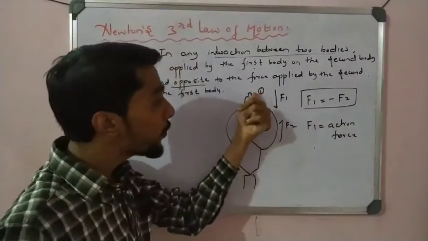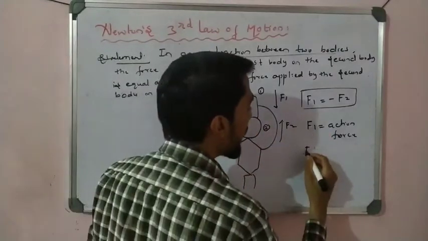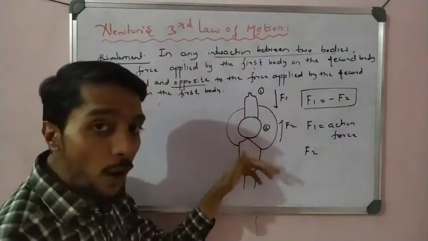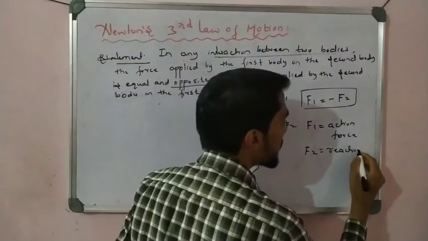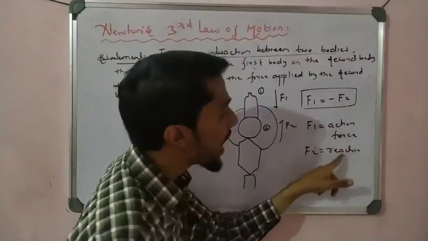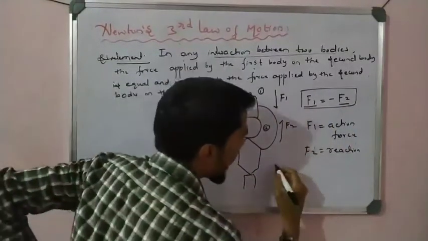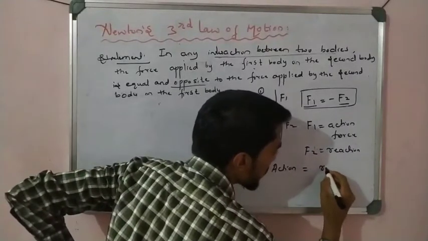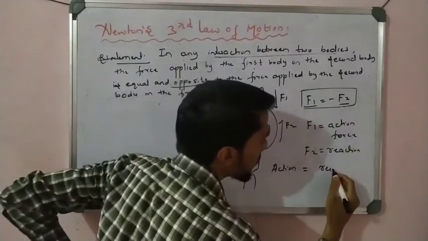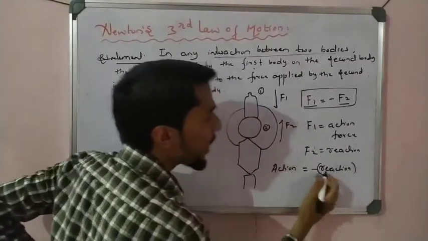If F1 applied on the head is the action, then F2, the force applied by the head on the bottle, is called the reaction. So F1 is the action and F2 is the reaction. They are equal but opposite.